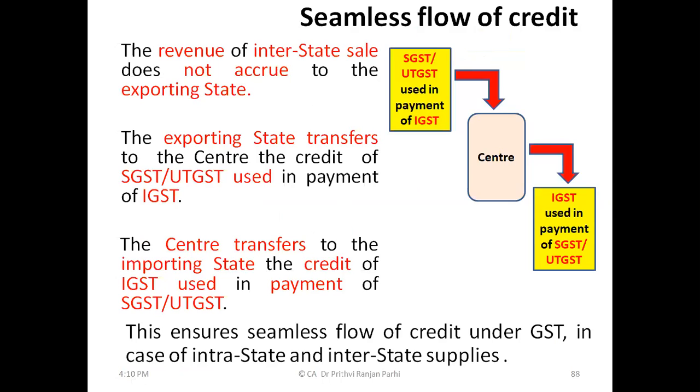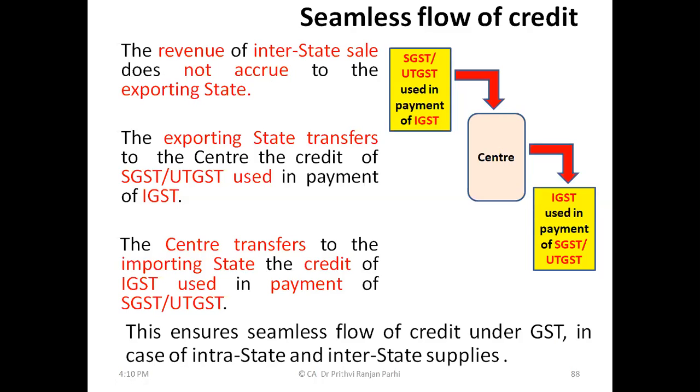Now you see, the revenue of interstate sale does not accrue to the exporting state. When there is an interstate sale, interstate means goods are going beyond the state. Since we are talking about destination-based taxation, the revenue should accrue to the destination state. Is it not? The revenue of interstate sale should not accrue to the exporting state. Rather, it should accrue to the importing state. Now, let us see how that GST revenue moves from exporting state to importing state. That concept we will try to understand.